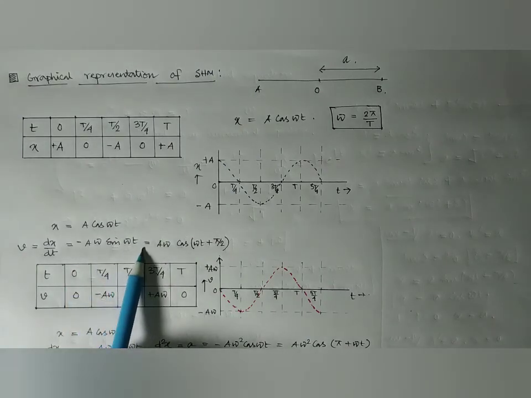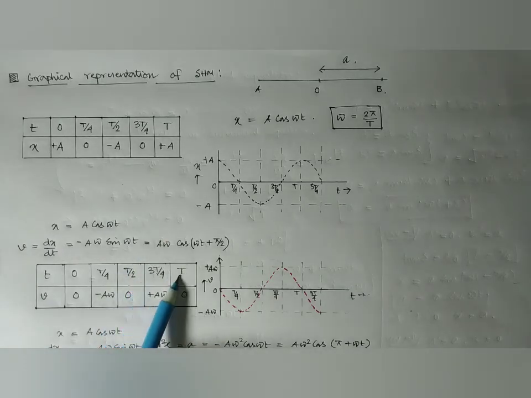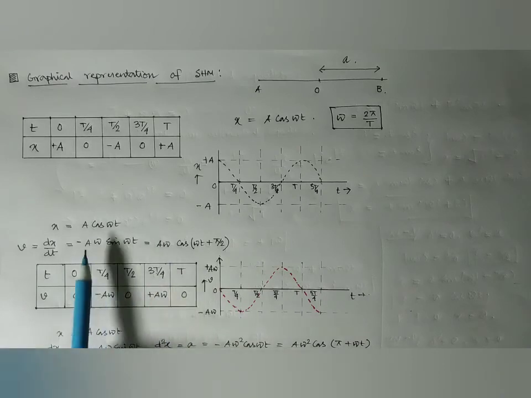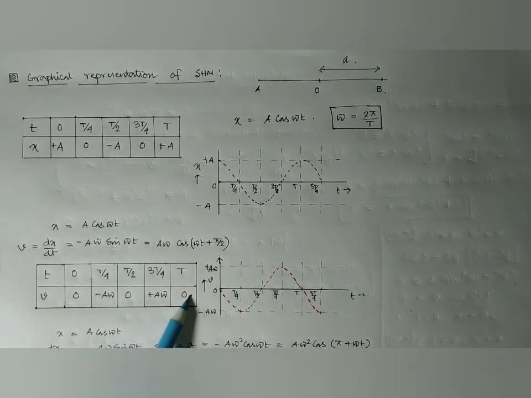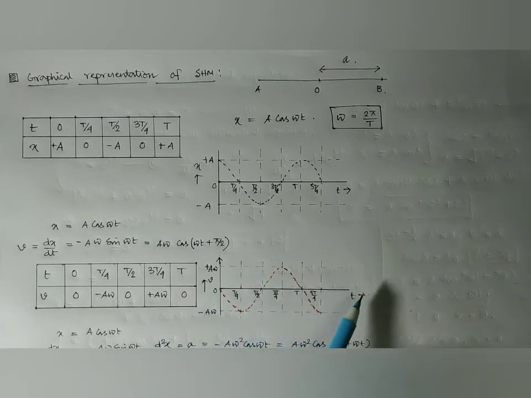Then at T by 2, we have sine pi, that is 0. At 3T by 4 we have sine 3 pi by 2, that becomes plus a omega. And again at omega t equal to 2 pi, this is again 0. Now if we plot it in a graph, we obtain this graph. Plotting all the points, again a sinusoidal graph is obtained.